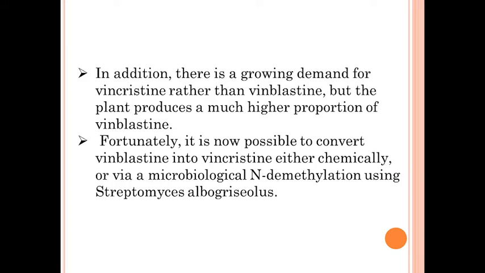Another method is the microbiological method, in which demethylation is done using Streptomyces albogriseolus. These are the two techniques by which vinblastine is converted into vincristine.